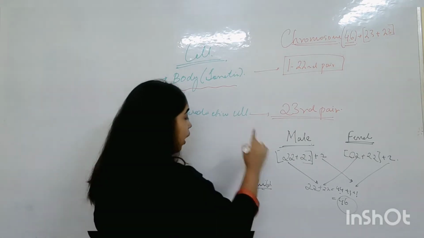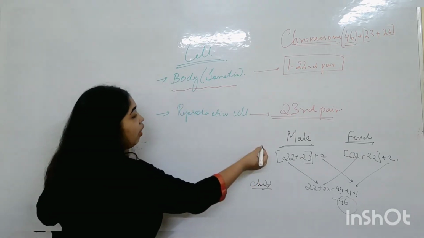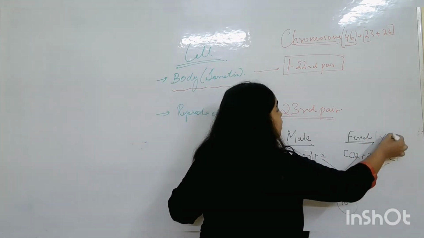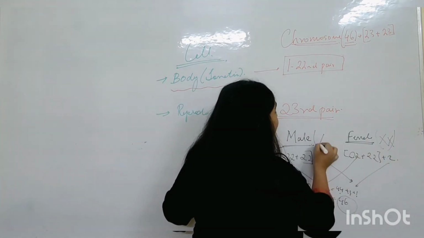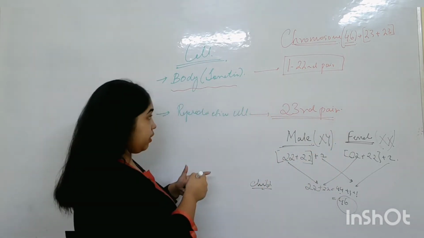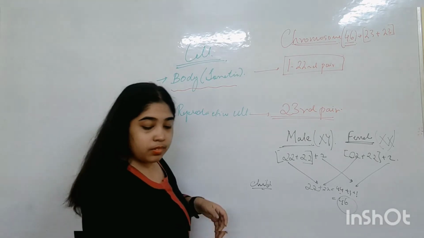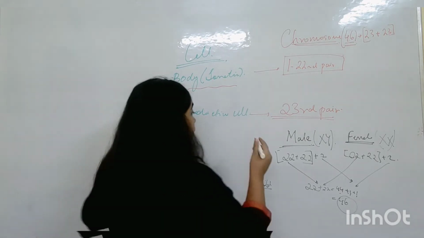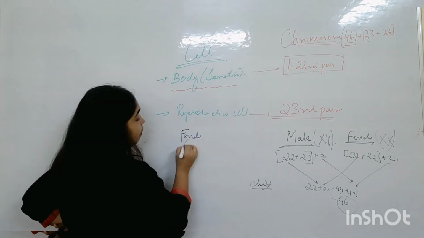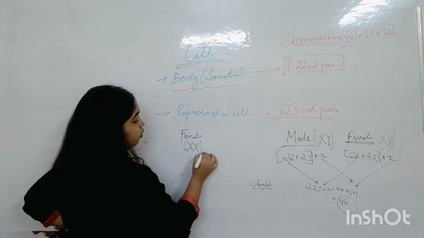Okay, understand one more concept very nicely. Female is always X and X, and male is always X and Y. Here I will explain it. Suppose this is a female. Female will always have X and X chromosomes.